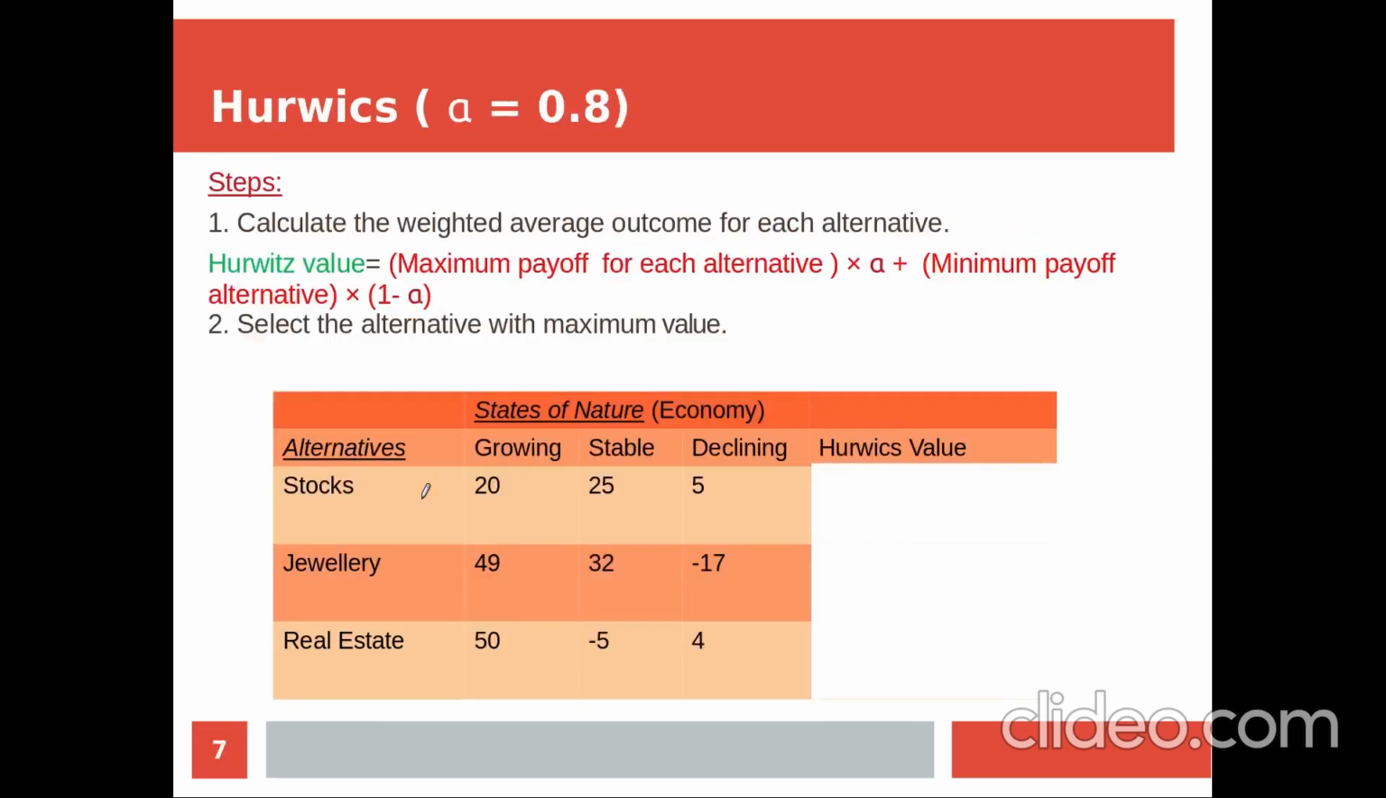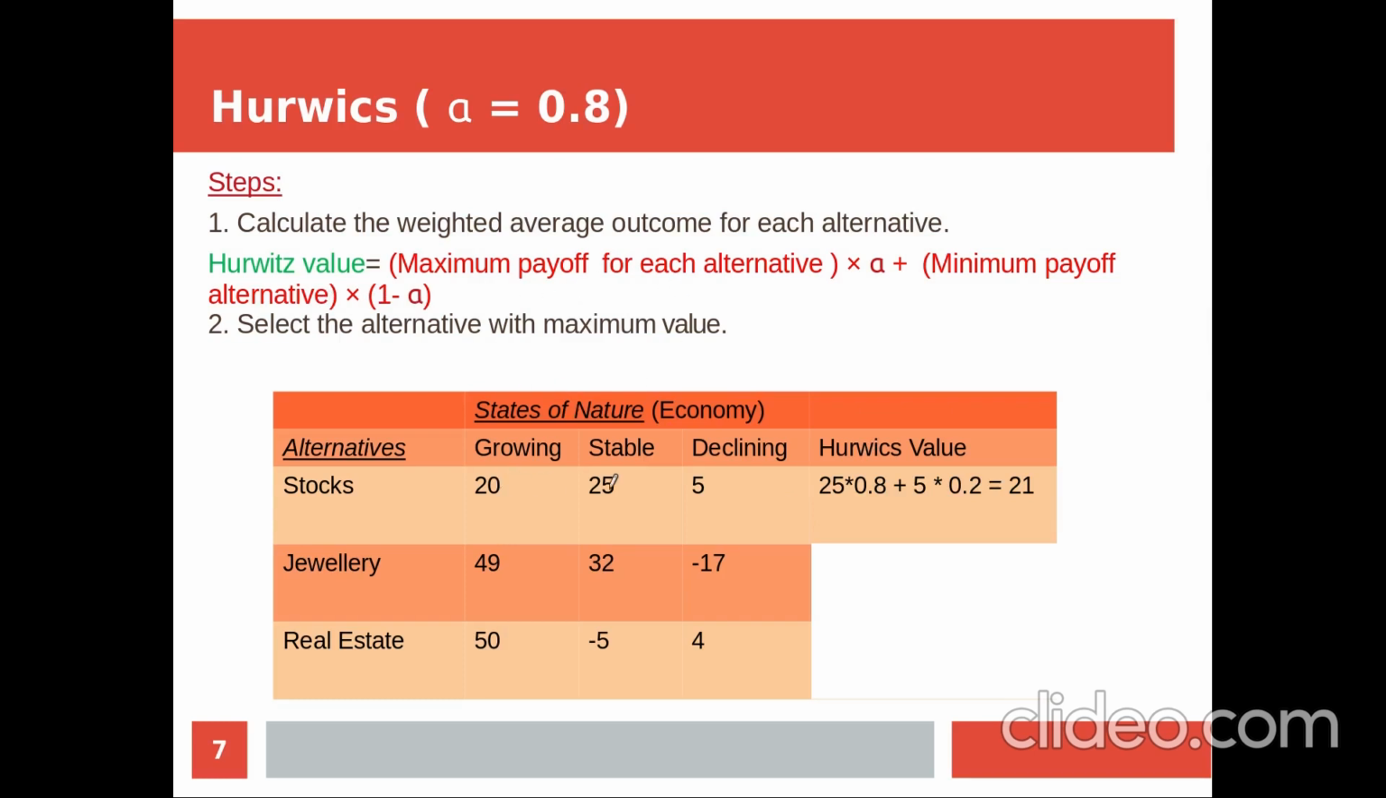So next is the Hurwitz value. The Hurwitz method is similar to the Laplace method. The only difference is it uses a weighted average outcome. That is, it has a value alpha of 0.8. The alpha is a value between 0 and 1, and we calculate the Hurwitz value based on this equation, that is maximum payoff into alpha plus minimum payoff into 1 minus alpha. That is, the Hurwitz value is calculated like maximum payoff of alpha.